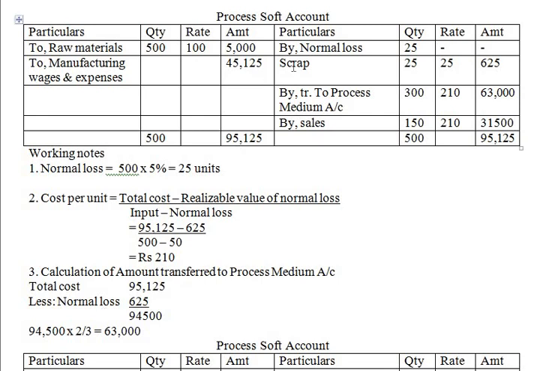So whatever realizable value of normal loss is there, that we are going to deduct. Okay, that is 625. So once we deduct it, we will get 94,500. So out of this 94,500, 2/3 will be transferred to process medium account, and whatever rest of the balance will be sold. Okay, so that is what we have taken.